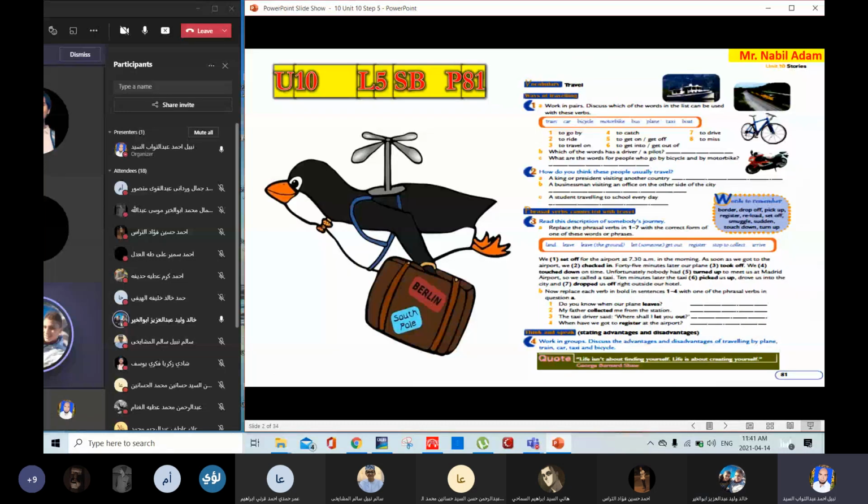Please open your students book on page number 81. Look at this picture here on the left side on the screen. You can see here a penguin is flying. What does this picture refer to? Hands up, please. What does it refer to?